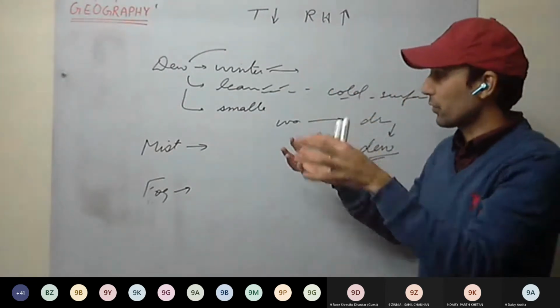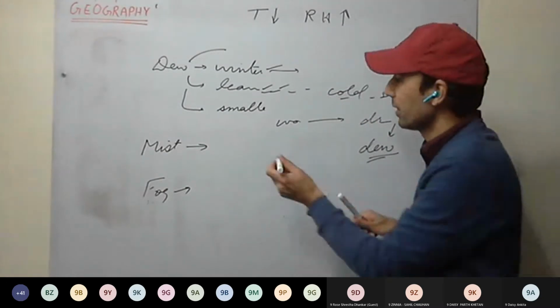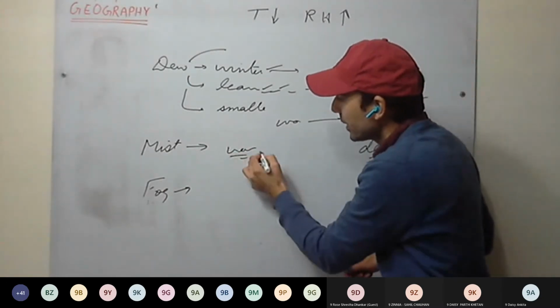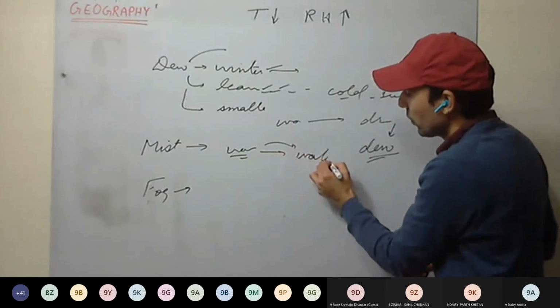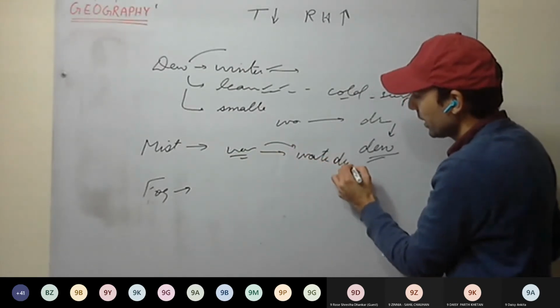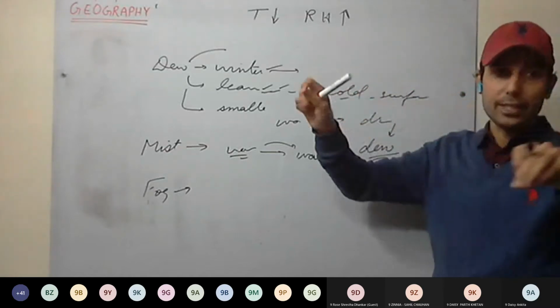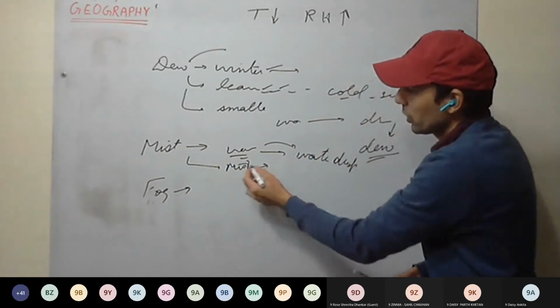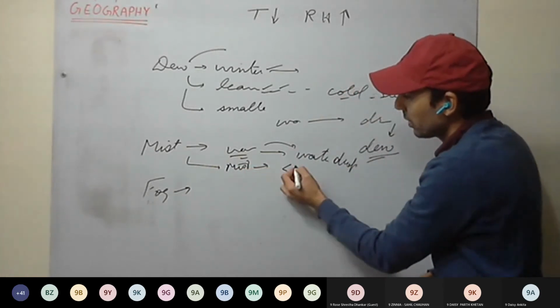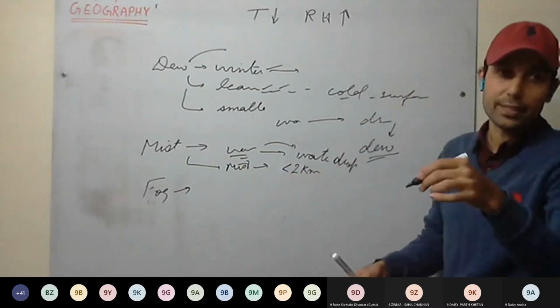near the surface, the air contains water vapor. So water vapor is present, and it gets converted into what? It gets condensed into small water droplets in the air, and they get suspended in the air, and mist is formed. So in mist, the visibility is around 2 kilometers. It is within 2 kilometers we can see.